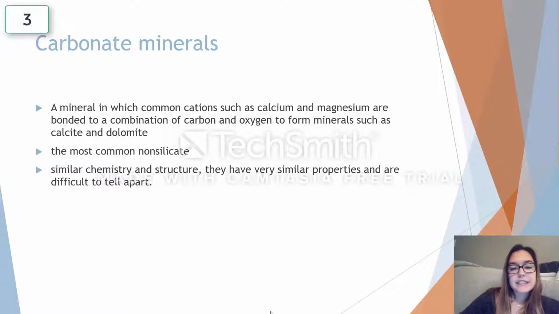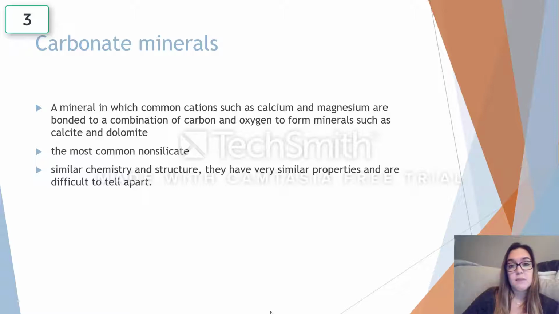The first class that we're going to explore is the carbonate minerals. Carbonates are minerals in which common cations such as calcium and magnesium are bonded to a combination of carbon and oxygen to form minerals such as calcite and dolomite. They're known to be the most common non-silicate, which is why we're exploring this one first, because you find it a little more than the others. Each carbonate has similar chemistry, structure, and properties, which makes them difficult to tell apart.